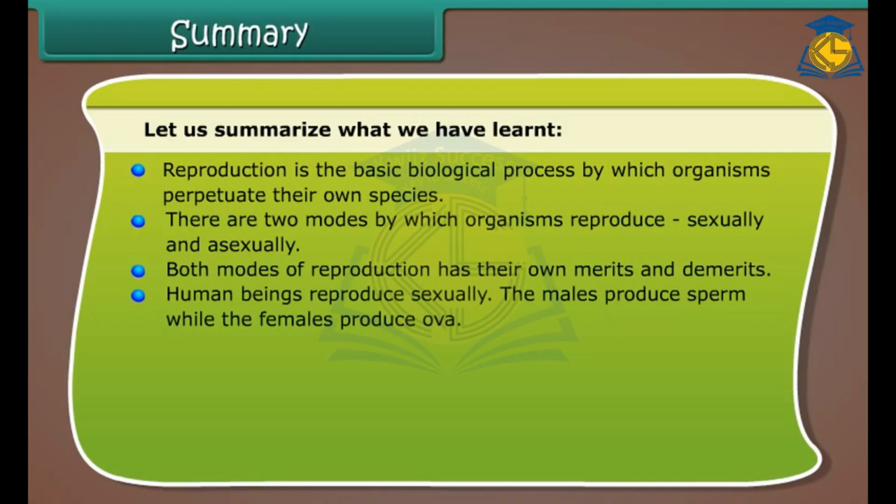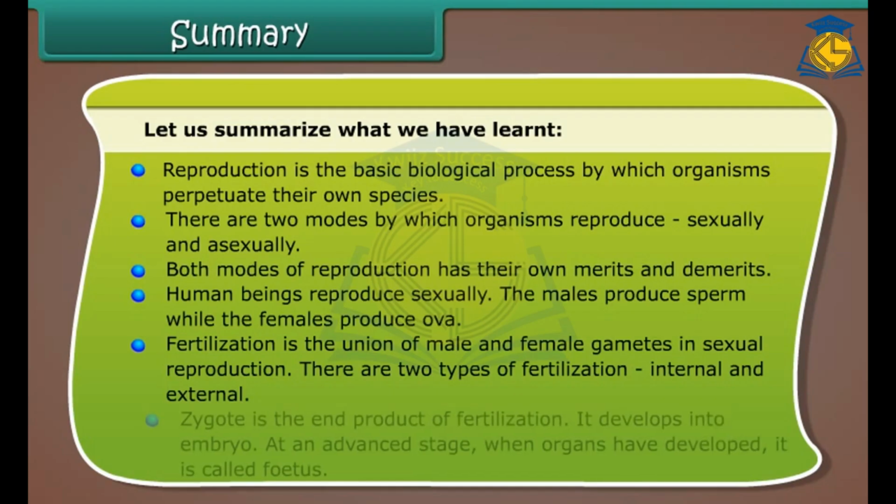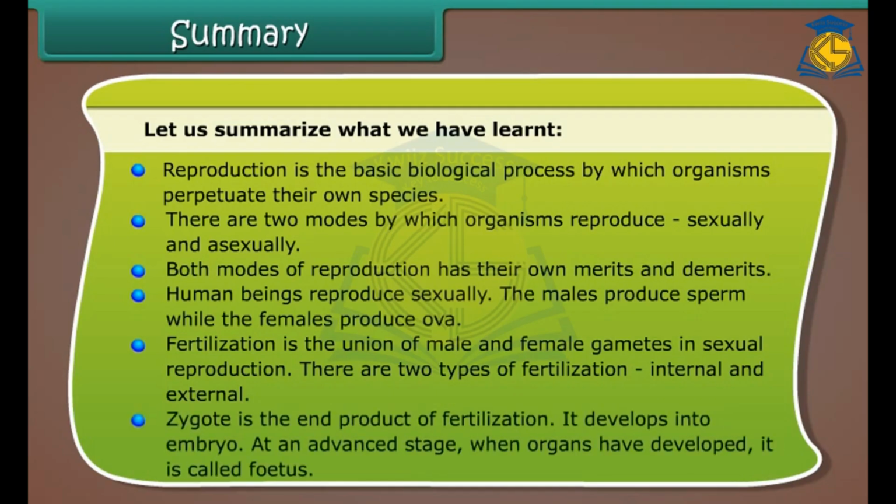Human beings reproduce sexually. The males produce sperm, while the females produce ova. Fertilization is the union of male and female gametes in sexual reproduction. There are two types of fertilization, internal and external. Zygote is the end product of fertilization. It develops into an embryo. At an advanced stage, when organs have developed, it is called a fetus.